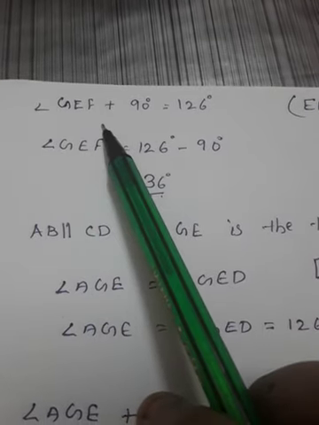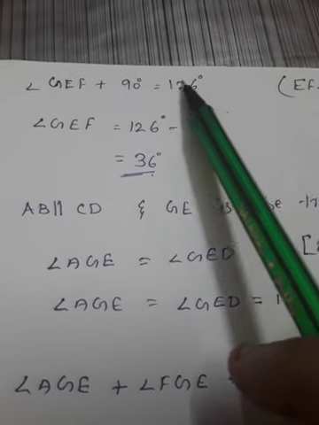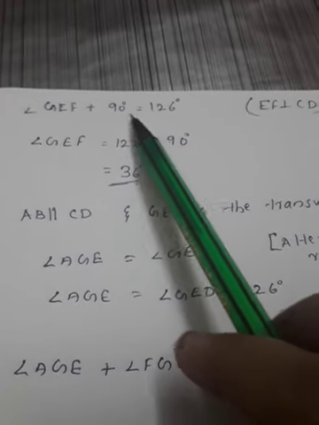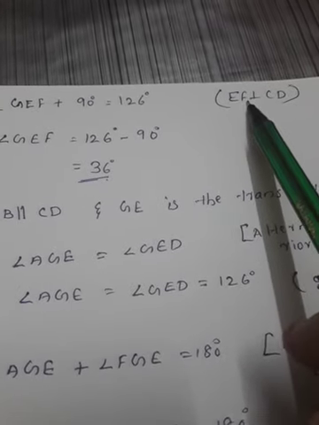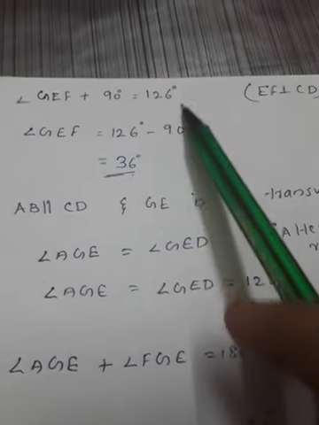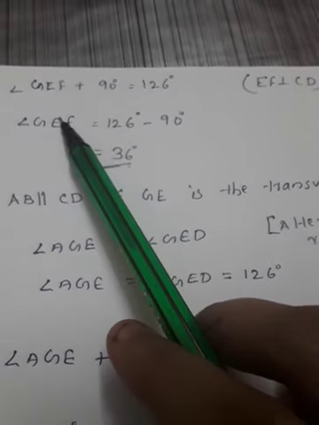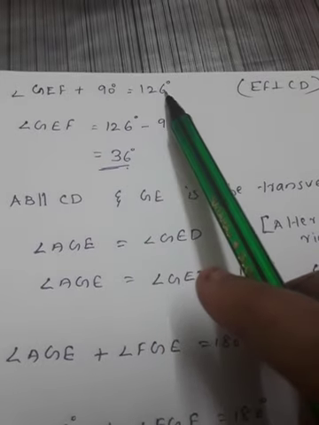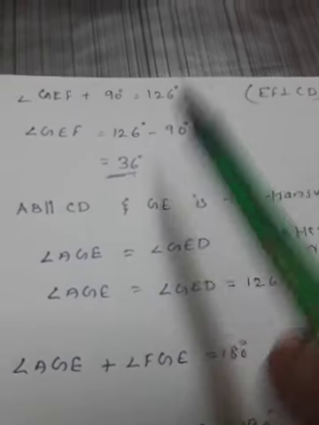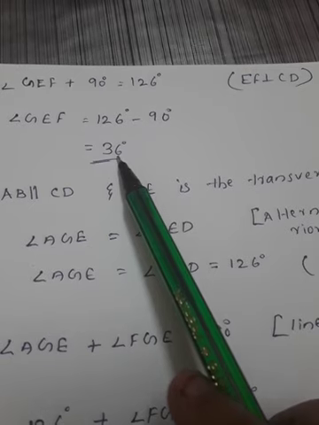So angle GEF plus 90 degrees equals 126, because we need to substitute the value of FED as 90, since EF is perpendicular to CD. Then what is GEF? 126 minus 90, that will be 36 degrees. Okay, GEF plus FED is 126, and from there we get angle GEF as 36 degrees. So one of the questions' answers we got.